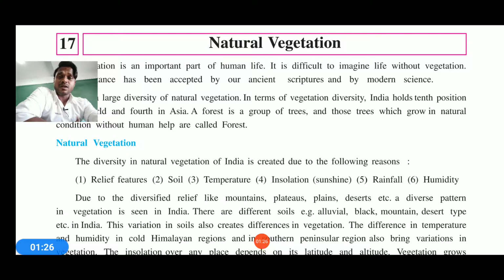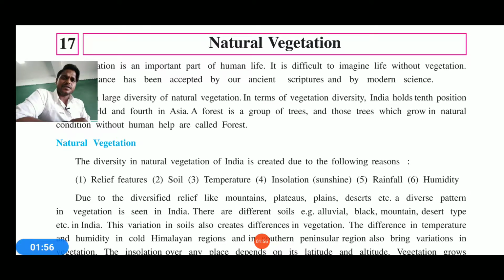If we talk about India, India stands fourth in Asia in the number of forests. So we can say a forest is the main basic source of our life and existence, and also of our upcoming generations. We need to save forest resources, animals, plants, trees, almost every creature; in short, we need to save this earth. So let's start this lecture.